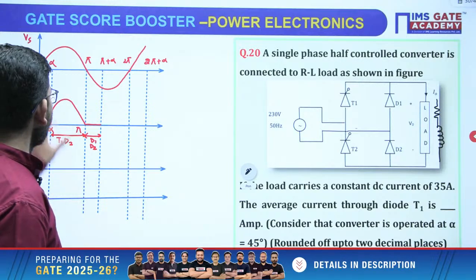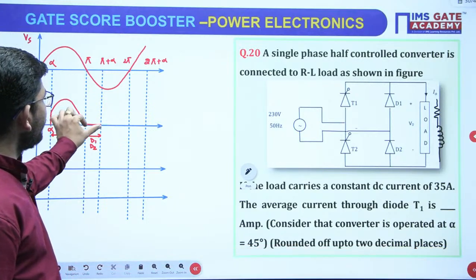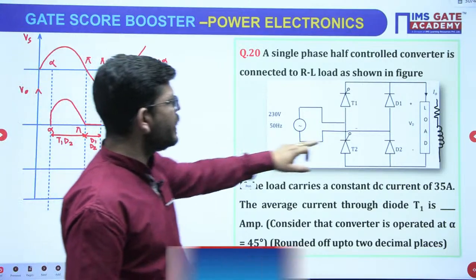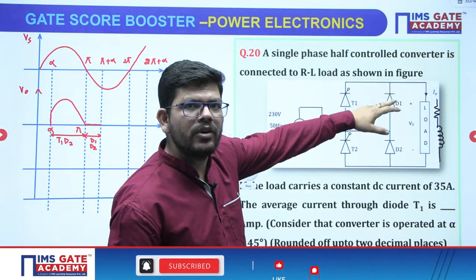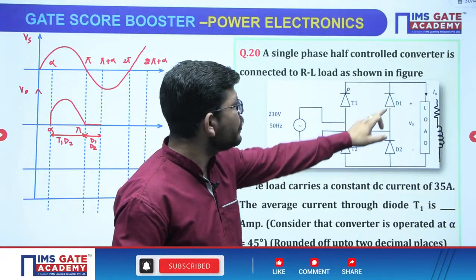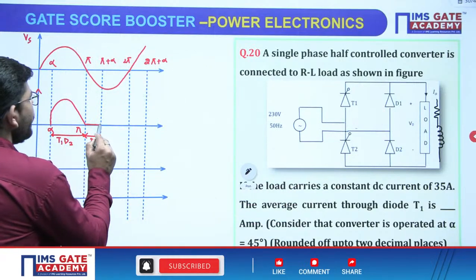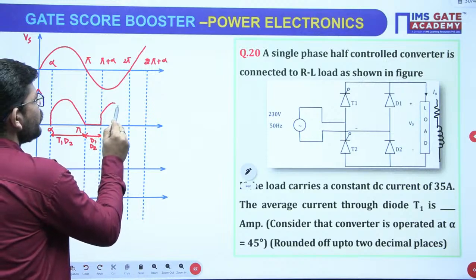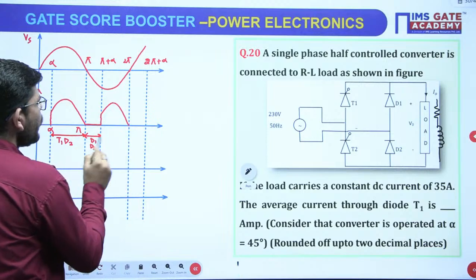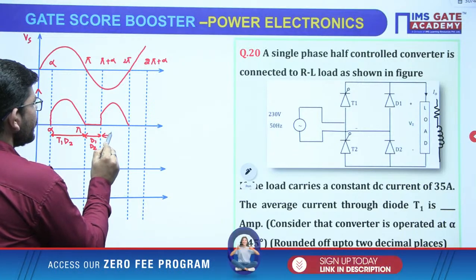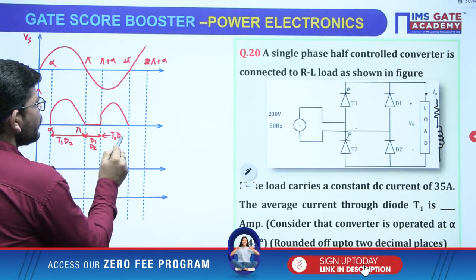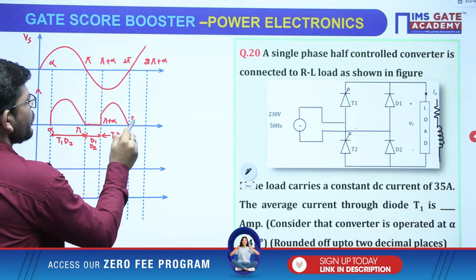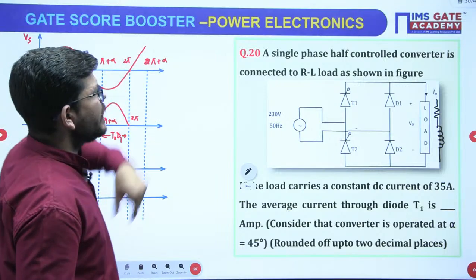Now inductor will store energy here, inductor will release energy here. Now when negative cycle is started, then T2 and D1 can be on, D1 is already on, we have to trigger T2, so T2 and D1 will be on, and now they will carry the output voltage, they will follow the output voltage. When 2 pi reaches, who conducted here? T2 and D1. When 2 pi is reached, then positive cycle starts.